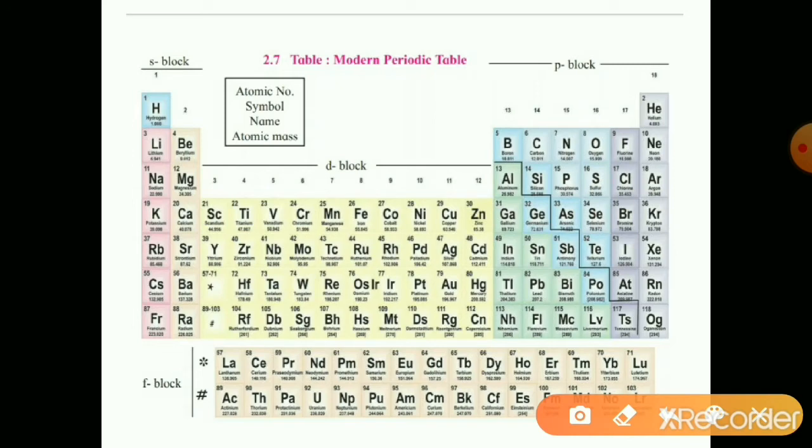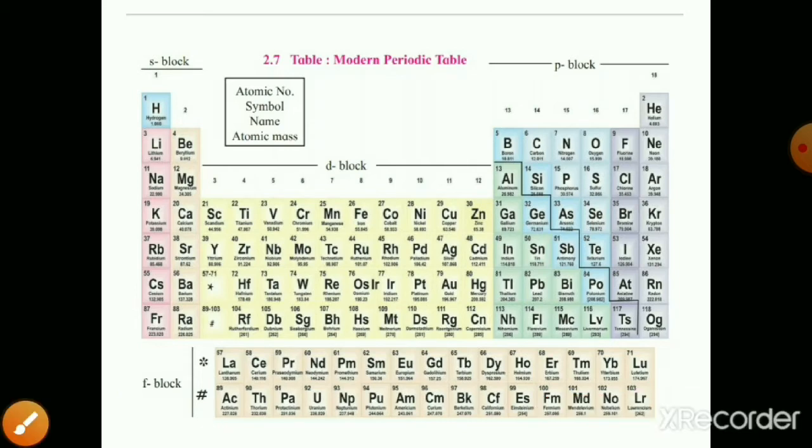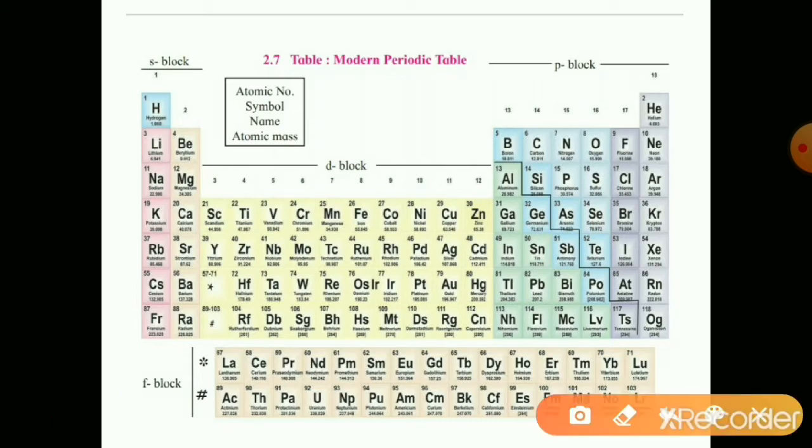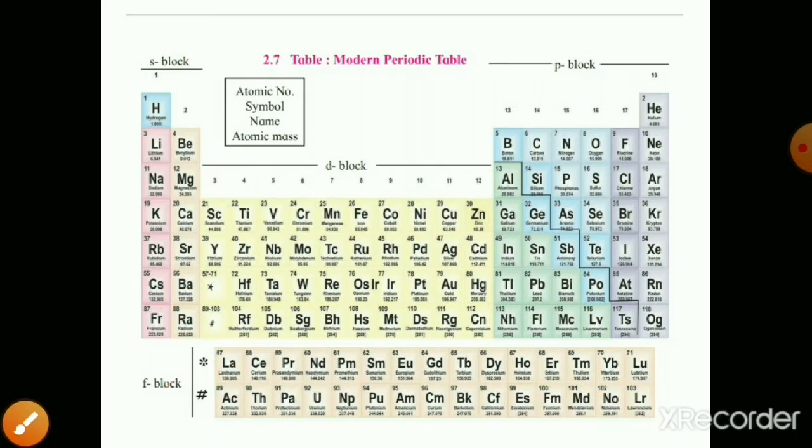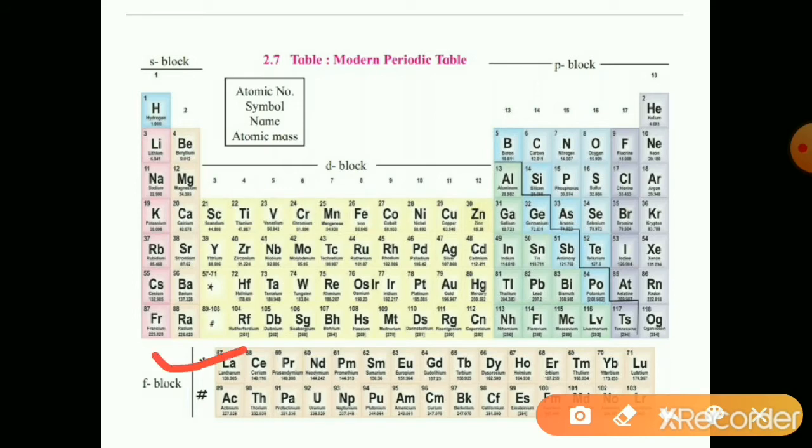But you can observe that two periods are placed at the bottom of the periodic table in order to preserve the structure of the periodic table. Actually this part belongs to the 6th and 7th periods. The elements which follow lanthanum are called the lanthanides, and the elements which follow actinium are called the actinoids.